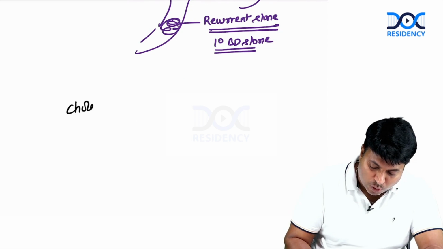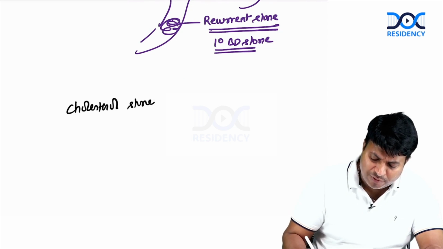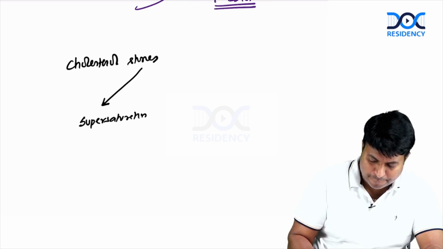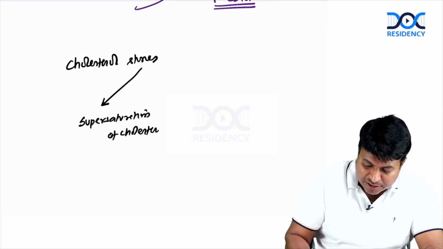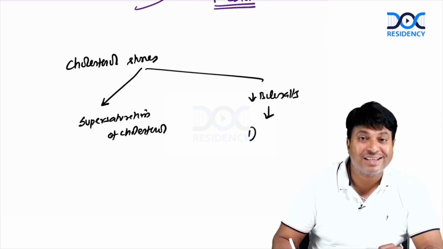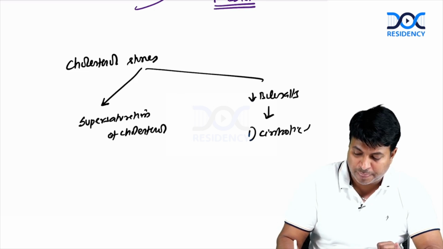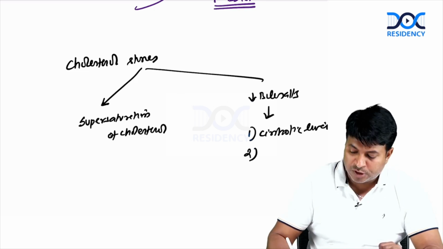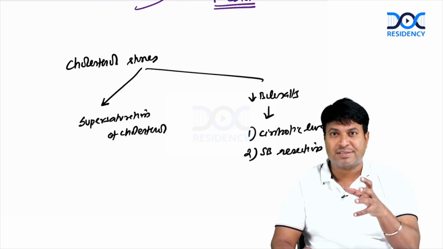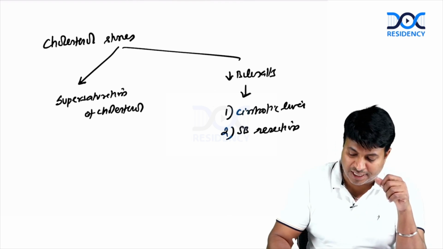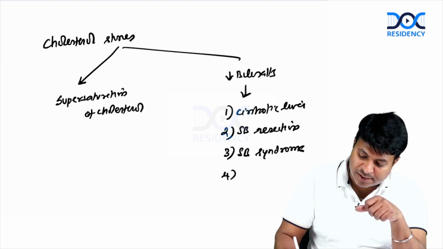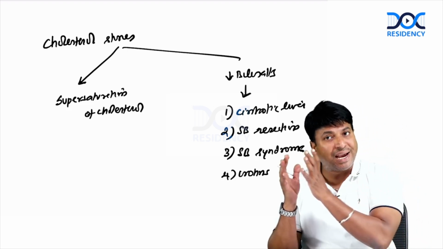Simultaneously, you should not forget the points of cholesterol stones. We already know very well, cholesterol stones are formed due to supersaturation of cholesterol or due to decrease of bile salts. What are the places where there is decrease of bile salt? Number 1, cirrhotic liver cannot produce bile salts. Number 2, short bowel syndrome or resection. When the small bowel or ileum is resected, there is no enterohepatic circulation, so the bile salt decreases. Crohn's disease. So these are the places where bile salts are low.